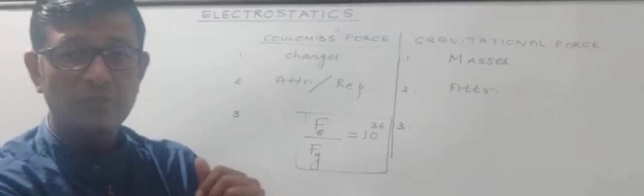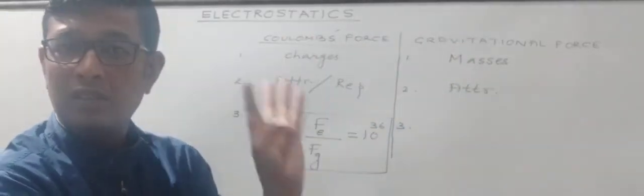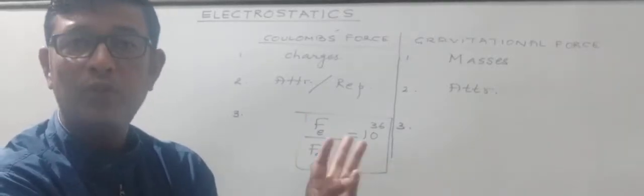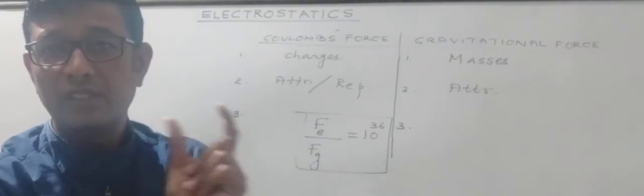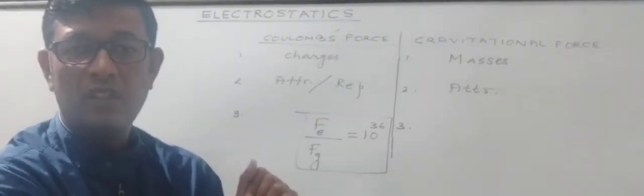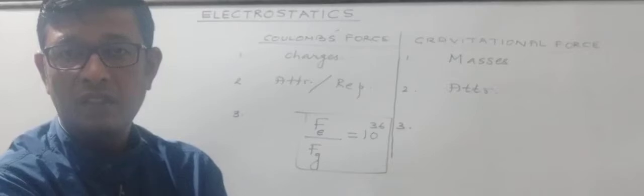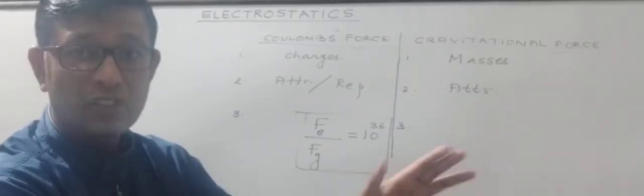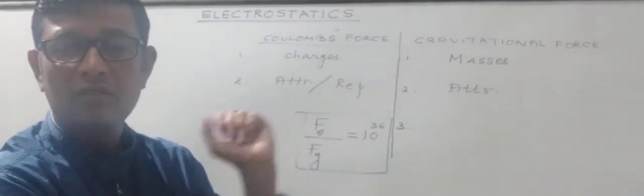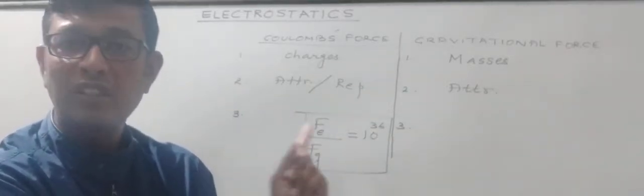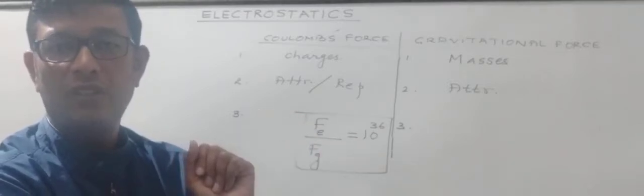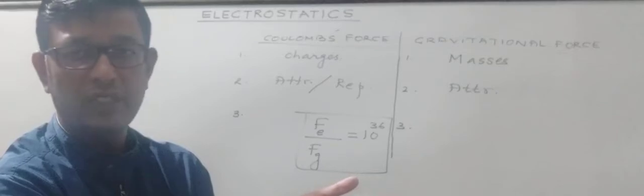So, we were discussing some similarities. Both are central forces, both obey inverse square law, both are of conservative nature. This is a very important term, conservative nature. We have done it in +1 as well. Conservative nature means the amount of work done in making a body move from one point to another against or by the force depends only on the initial and the final position and is independent of the path followed. Such a force is said to be of conservative nature.